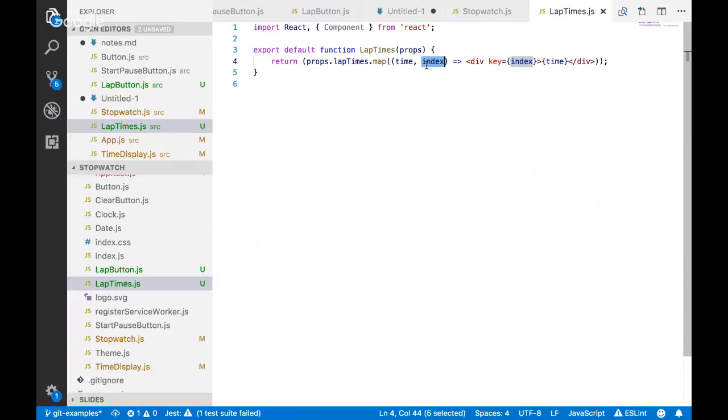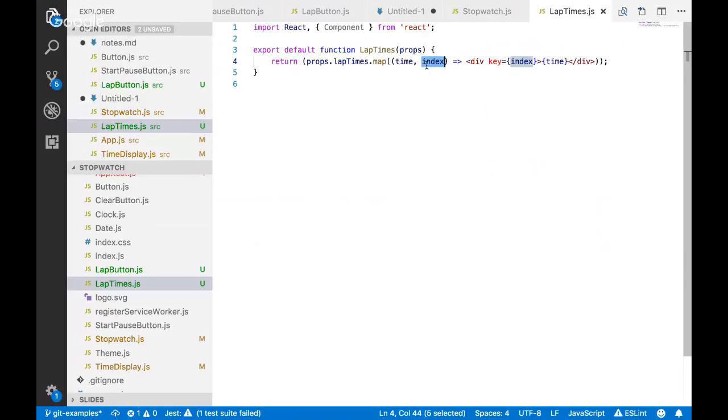So the reason it discourages using the index is because if you change the order of data that you pass in, that index could change, and it could mess up React's capability to track them. Whereas if it was something unique that didn't change with each one, then it doesn't matter if you push something on the front or the end or anything, because the key will be the mapping.